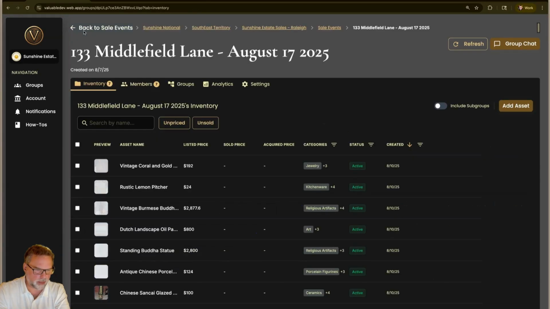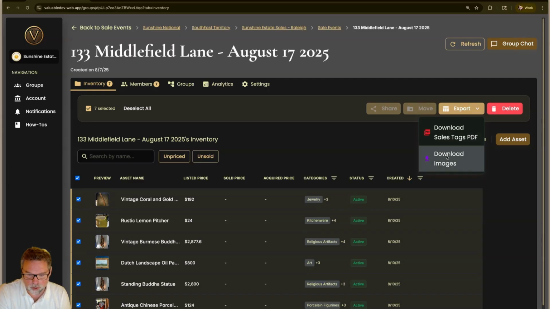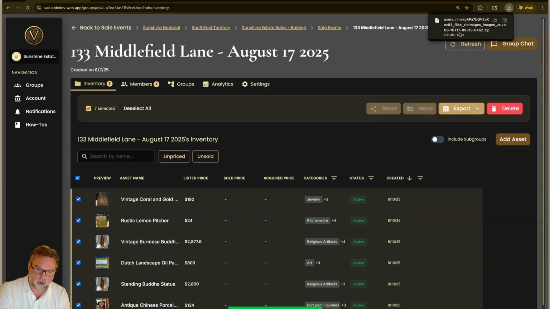All right, that's the asset, and we can manage all these assets in one go by selecting them. We can export them, download images. What's really nice about this is that when you download all the images, they come out with the name of the item in the file name. That is super handy for uploading into your website or into, say, estatesales.net or other sites that want those images.